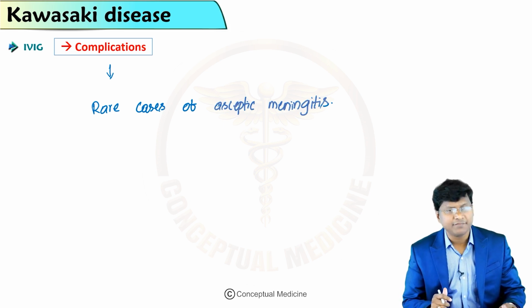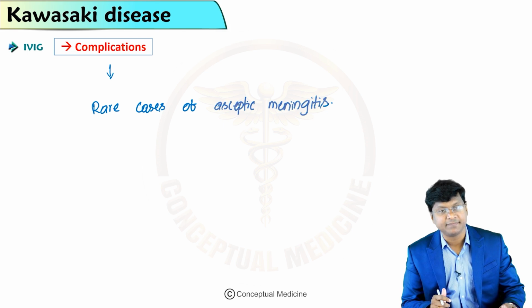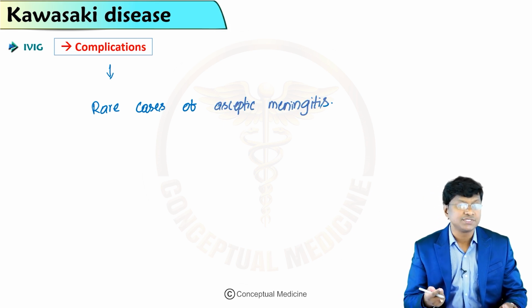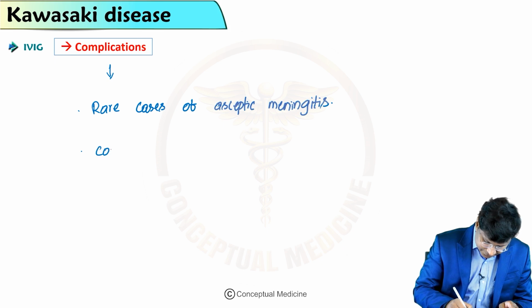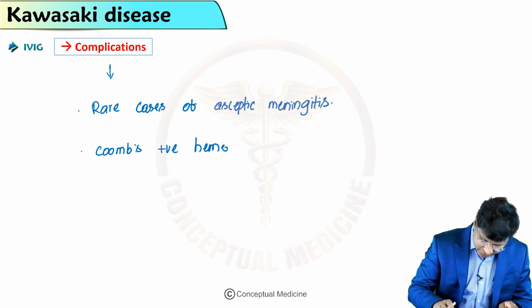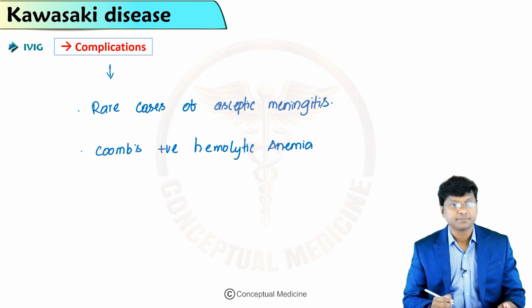Apart from aseptic meningitis, the other complications include Coombs positive hemolytic anemia.